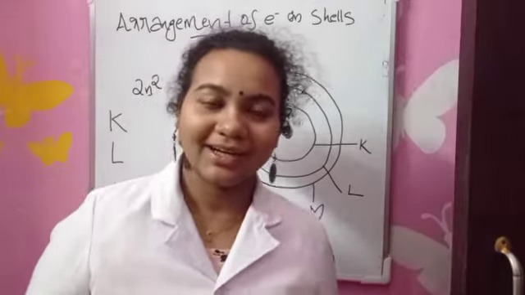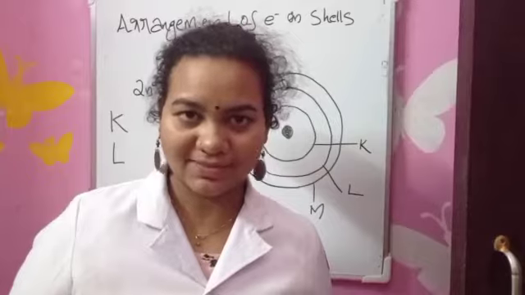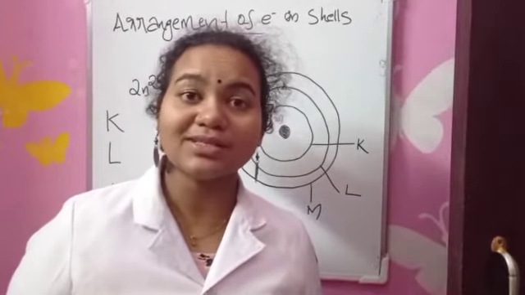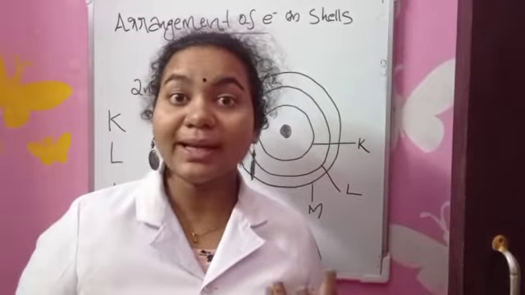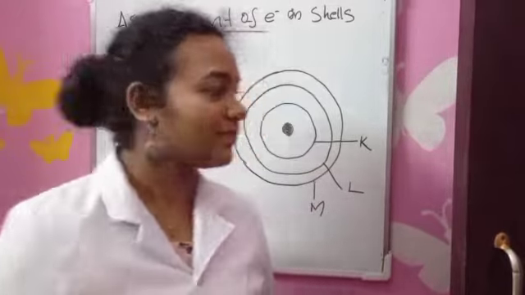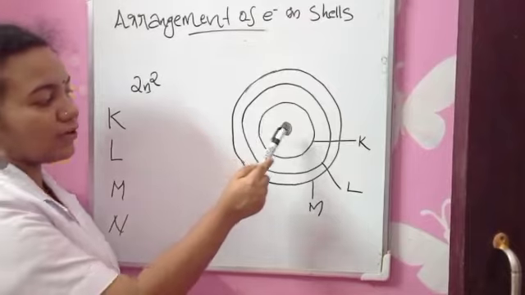Hello children. We know electrons are arranged in shells in an atom. So we'll see how electrons are arranged in each shell and what the number of electrons in each shell is.